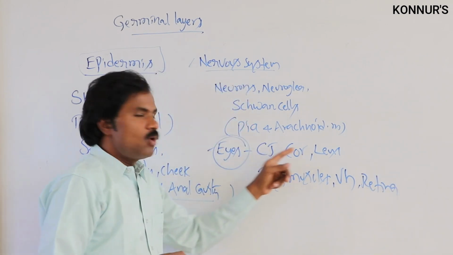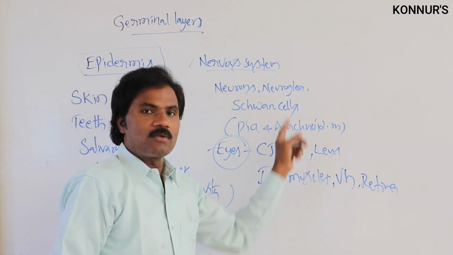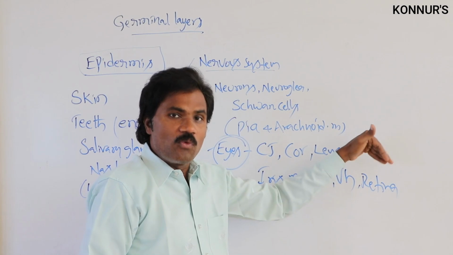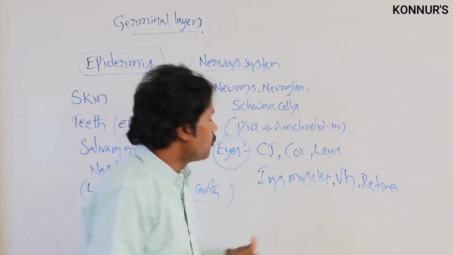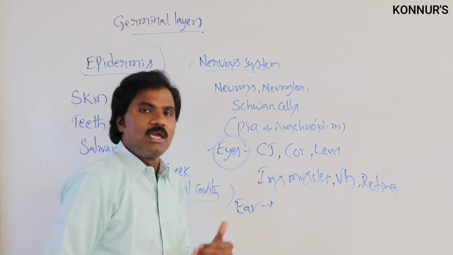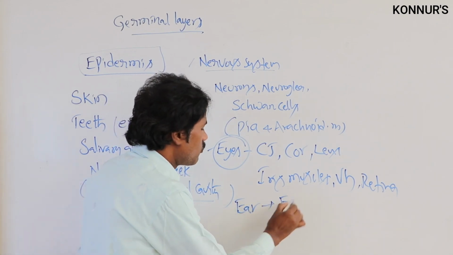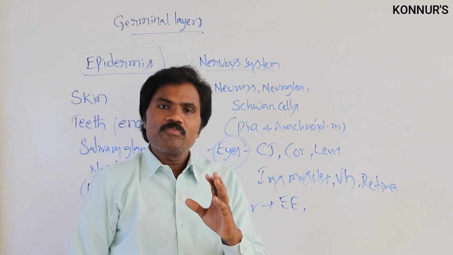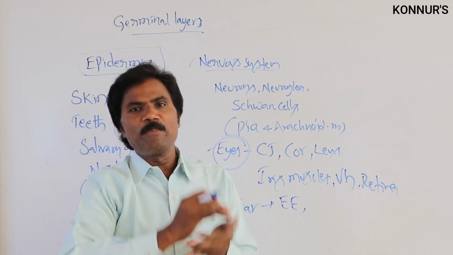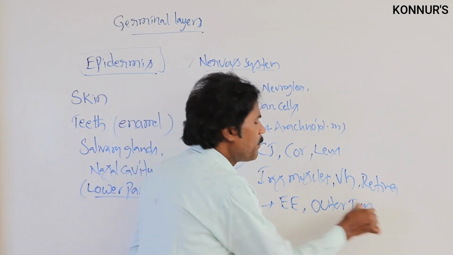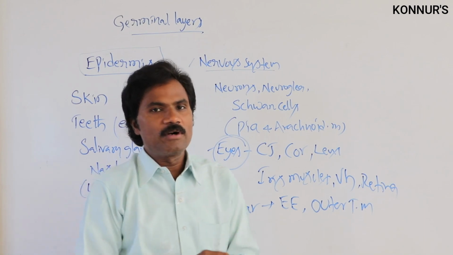So remember carefully, the same parts may also be present from mesoderm; where the variation is, that is important. Then related to the ear, the external ear is formed, and the outer tympanic membrane is also formed.